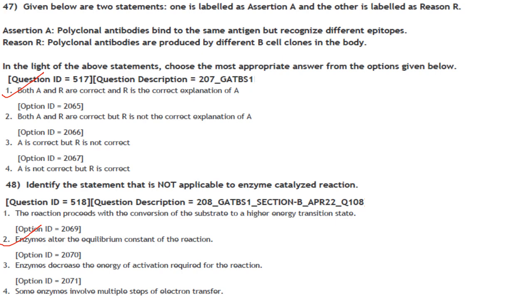Then identify the statement that is not applicable to enzyme catalyzed reaction. The reaction proceeds with the conversion of the substrate to a high energy transition state. Enzymes alter the equilibrium constant of the reaction. That is not correct. Enzymes do not alter the equilibrium constant of the reaction.